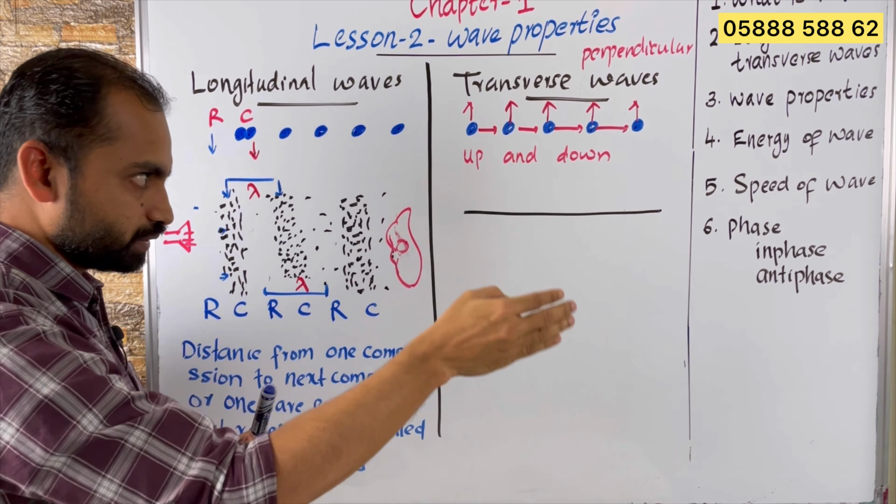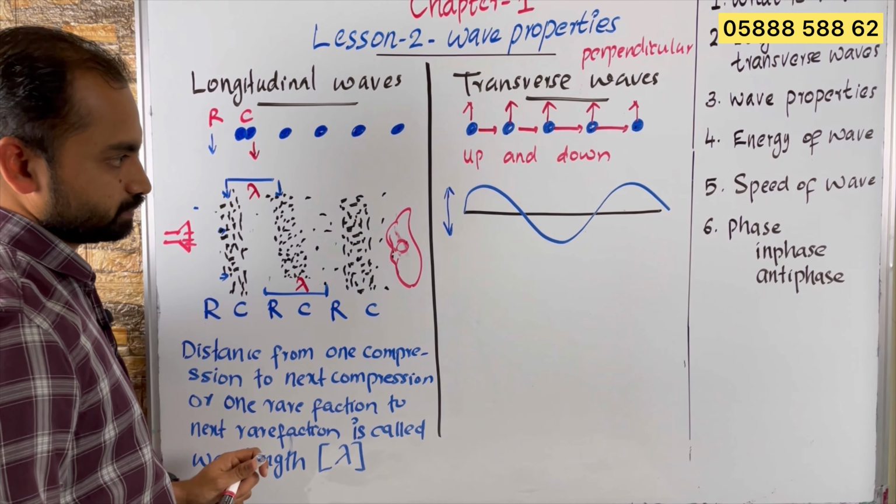When I shake up and down, the wave will be produced like this in the rope, and the disturbance travels from one end of the rope to the other end.